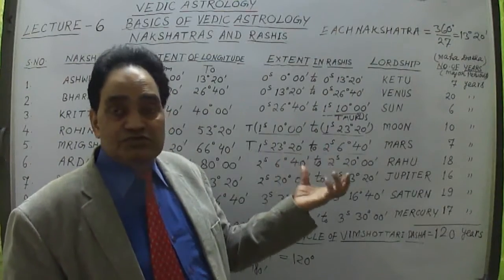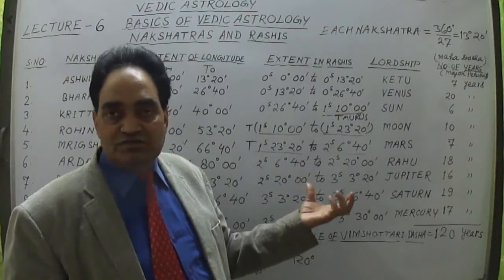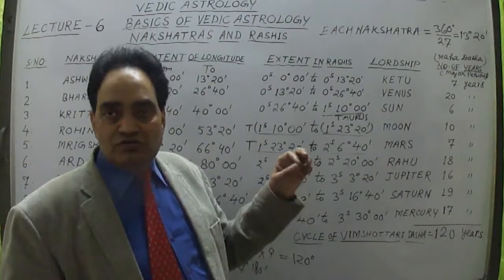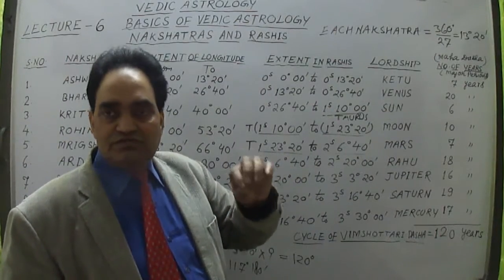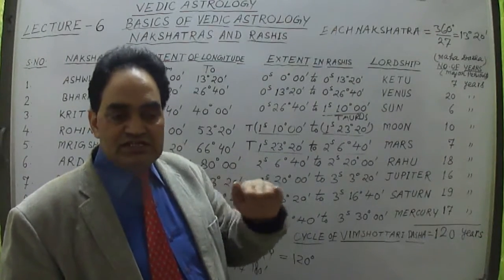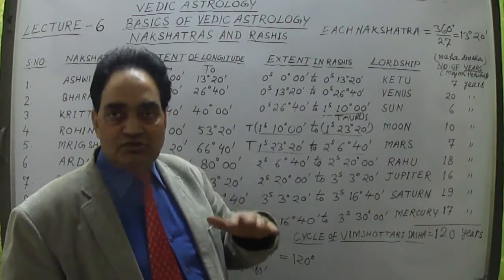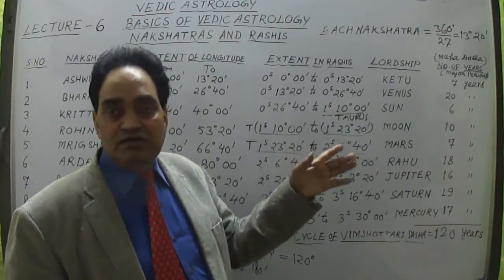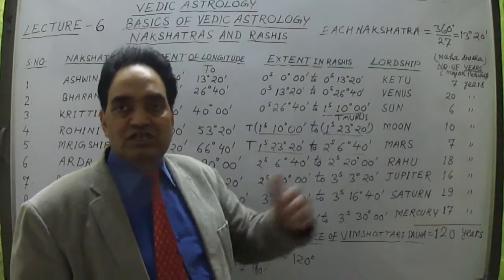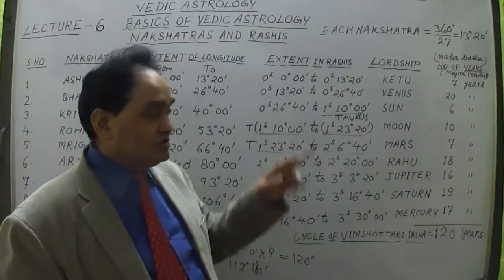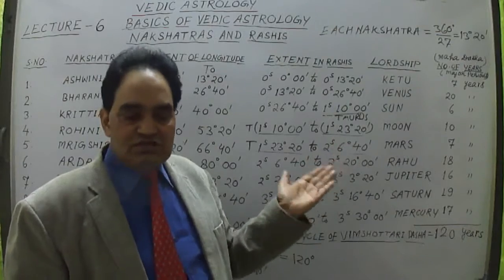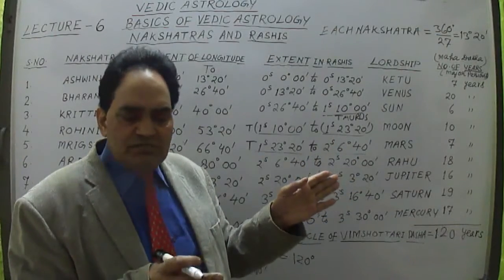The date and time of birth will define the exact degree of the Moon, or in which nakshatra that person is born. With the help of that we will find out what Mahadasha period the person still has to utilize, the remaining part of that particular period.